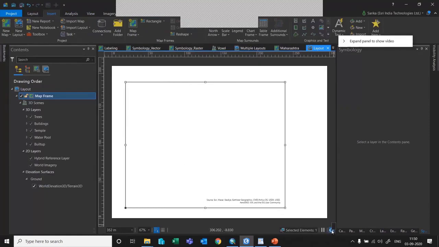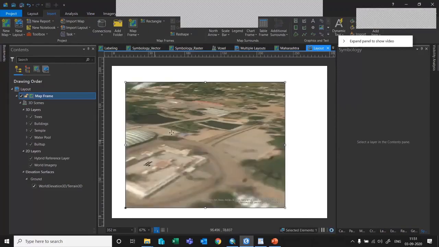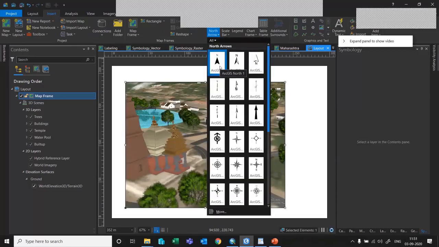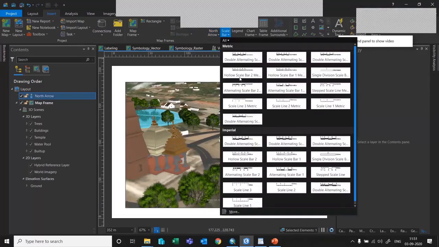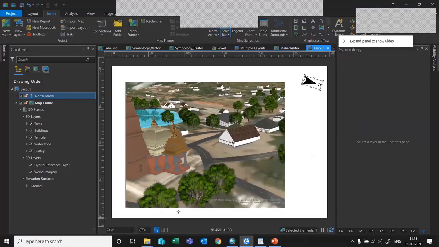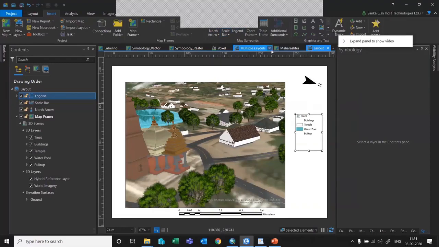So then your map will be placed and then you can drop a legend and a north arrow. You can select the north arrows, whatever you want. All the items, the scale bars and everything, are present on the ribbon itself, so you can start creating your own things. If there is any legend, you can drag and drop the legend and see how your layout looks. And then you can even add text and so on.